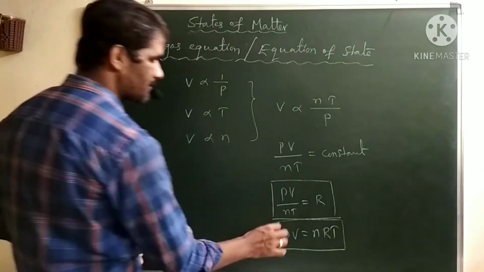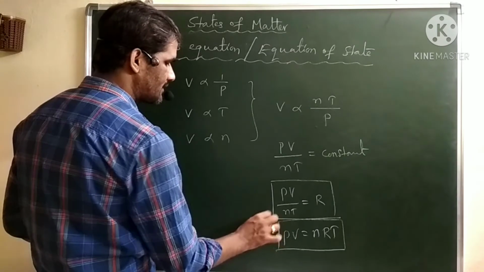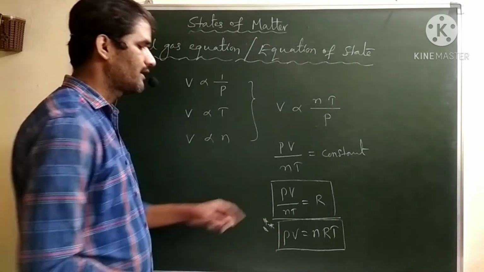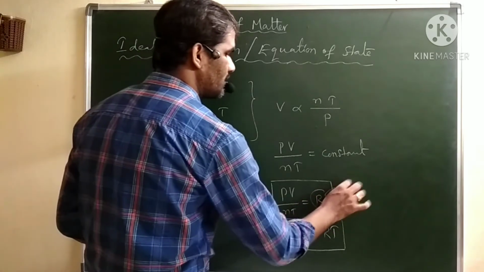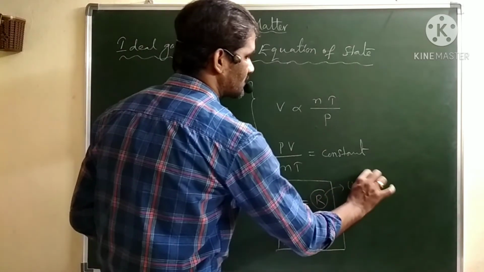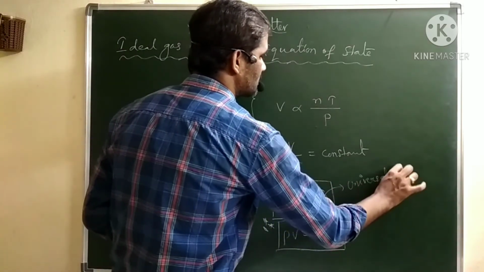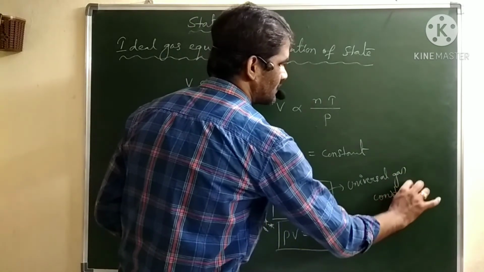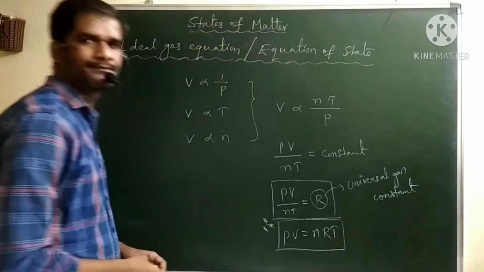This equation represents the ideal gas equation or equation of state, where R is called the universal gas constant.